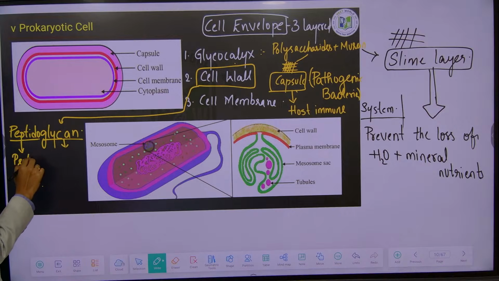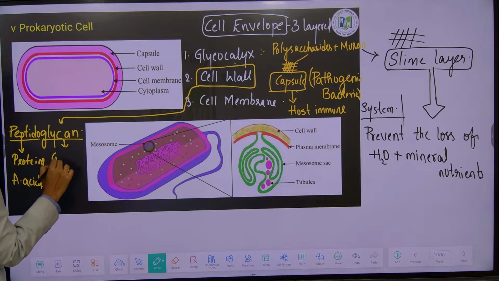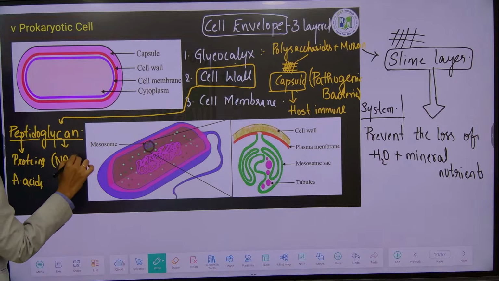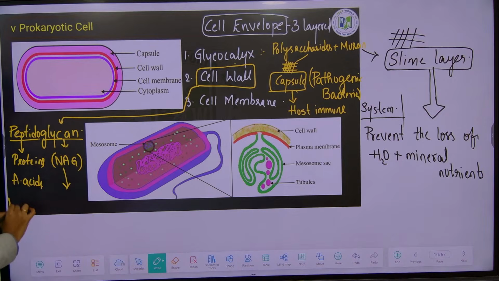Proteins will be present in the form of amino acids. Glucose is present in the form of NAG units, which is nothing but N-acetyl glucosamine.